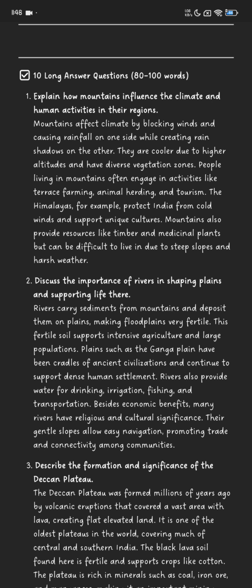Mountains also provide resources like timber and medicinal plants, but can be difficult to live in due to steep slopes and harsh weather.